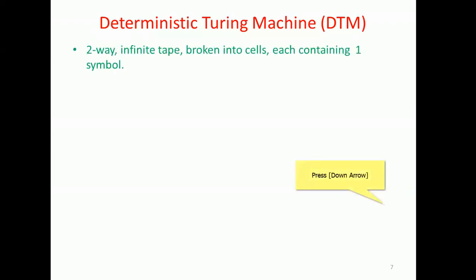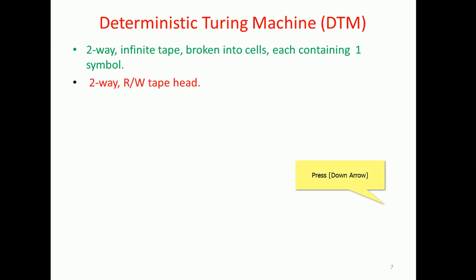So, in a deterministic way we can say, the Turing machine model we have discussed earlier has a tape of infinite length. So that is two-way: you can go towards the left side or right side. It is broken into cells, split into cells, and each component will be one symbol. What we discussed, the same thing will continue in this concept also.